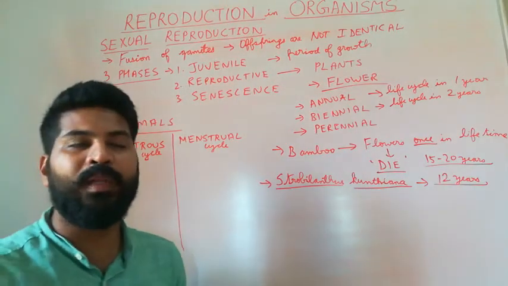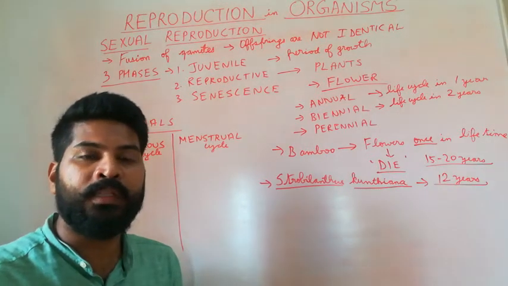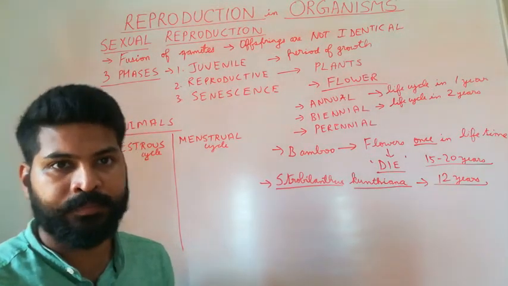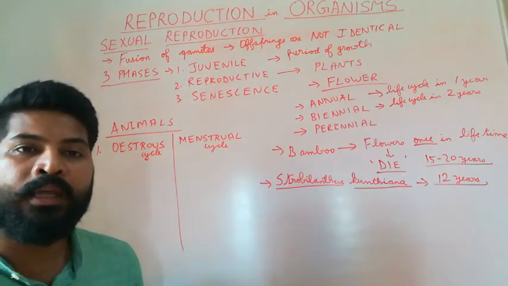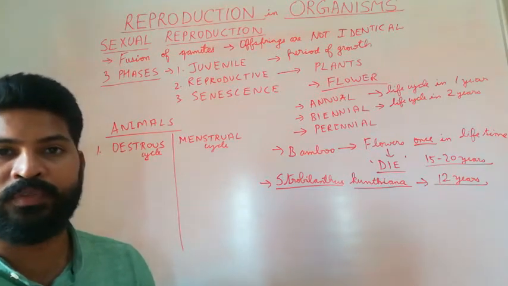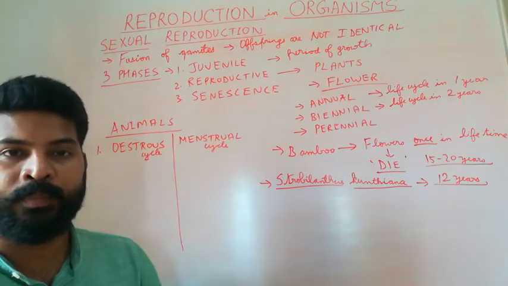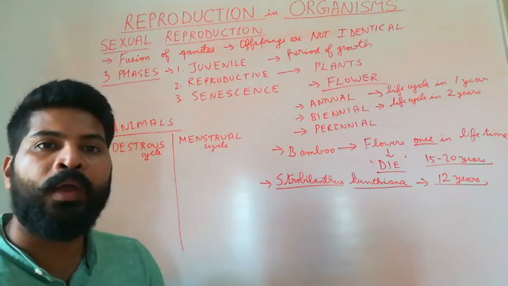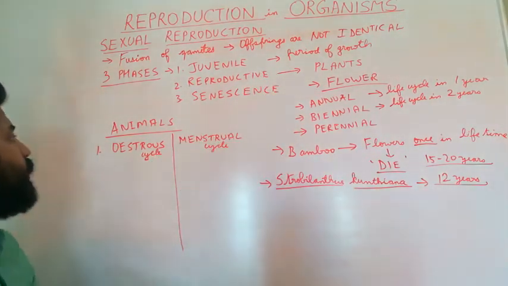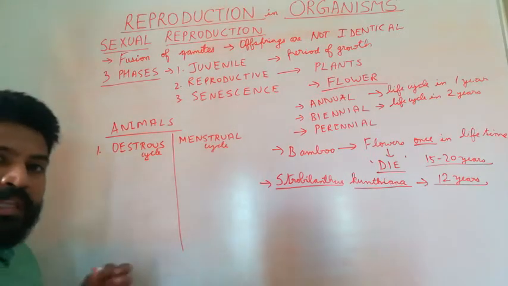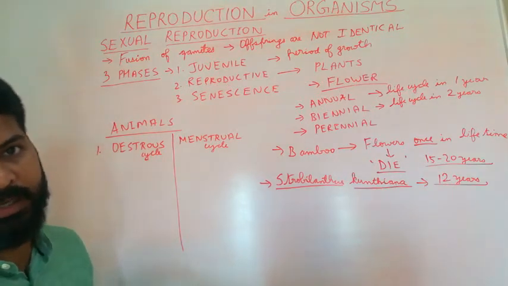Among higher animals, for example reptiles, amphibians, birds, mammals, some groups of birds lay eggs, reptiles lay eggs, fishes and amphibians also lay eggs. Whereas in the case of mammals, when they have entered the reproductive phase, they undergo certain cyclical changes in the ovary as well as in their accessory ducts.